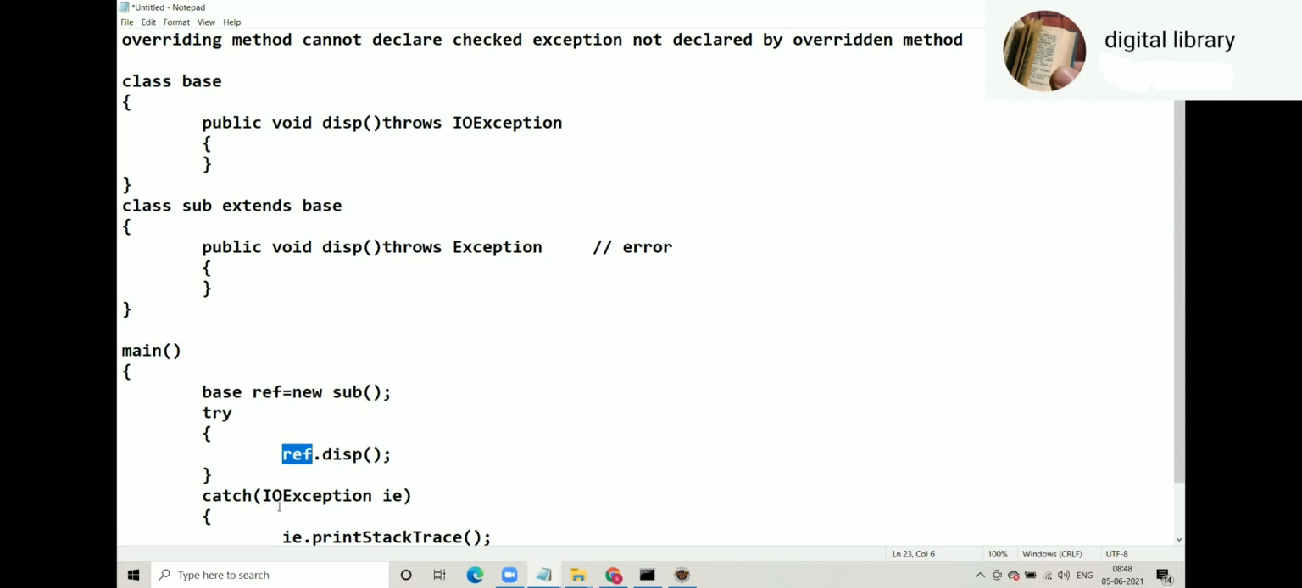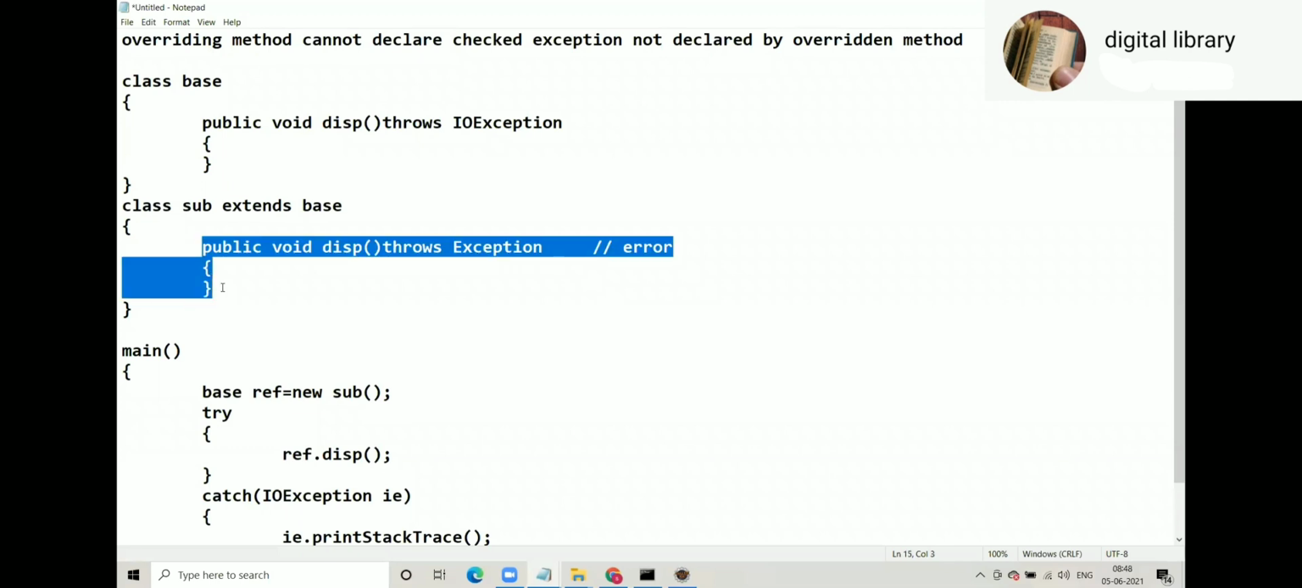During runtime, the content of ref is Sub. If that gives Exception, are we ready? No. Can IO exception catch Exception? No. Can child catch parent? No. So that will fail during runtime. That should not happen at runtime. That is why the compiler will stop you here.